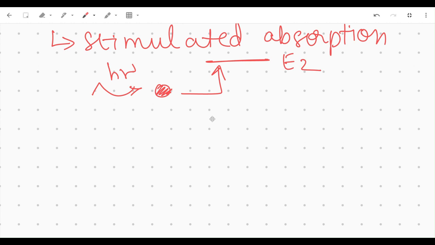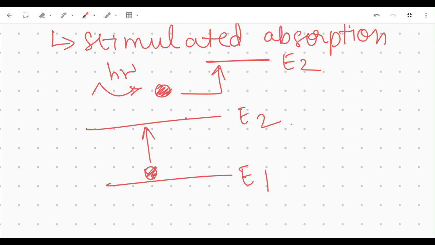Very simple, right? To properly formulate it, the atom in the ground state, let us consider that as E1, absorbs energy density of an incident radiation and goes to the excited state E2.